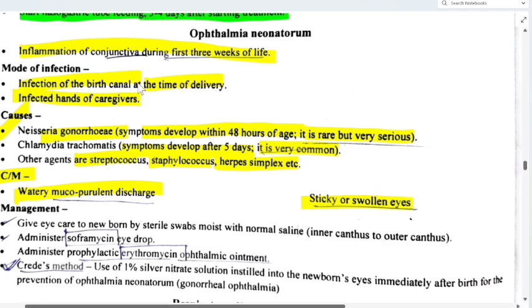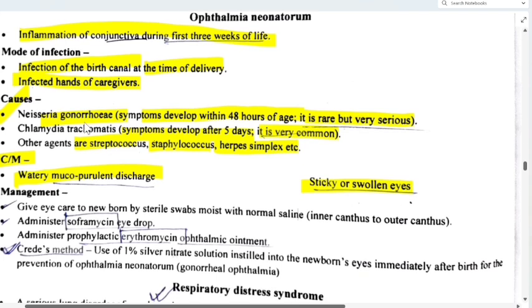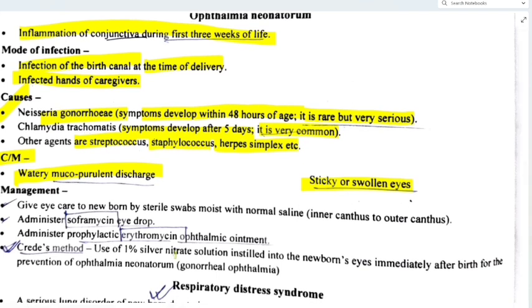Then what will be the management now? We have to give eye care to the newborn by sterile swabs moist with normal saline, from inner canthus to outer canthus, same as in adults.